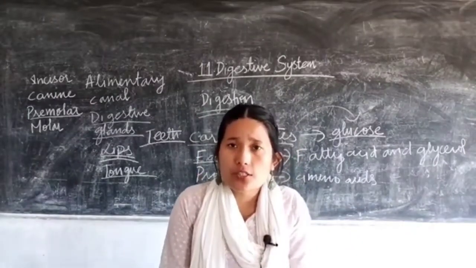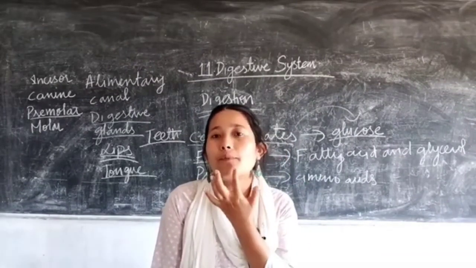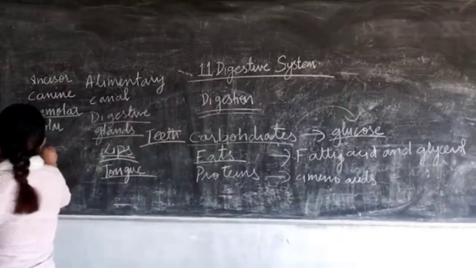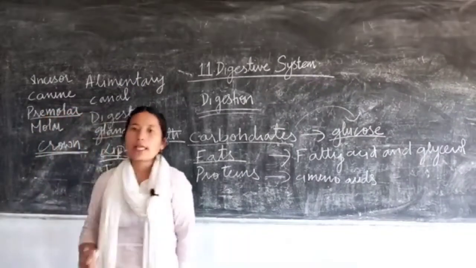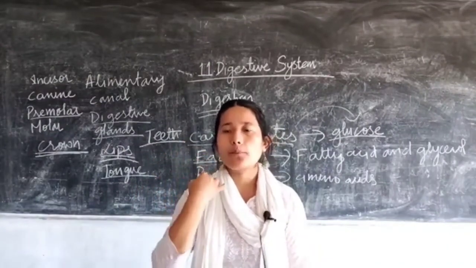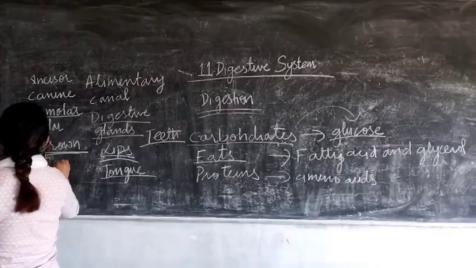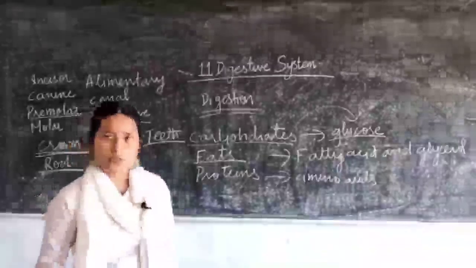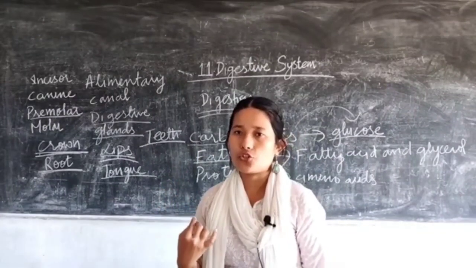If you go to the external structure, the whitest colored structure that is visible to all of us is referred to as the crown. The portion of the tooth which is embedded into the socket or gum is referred to as the root. So the exposed portion is the crown, and the one embedded into the gum is your root.